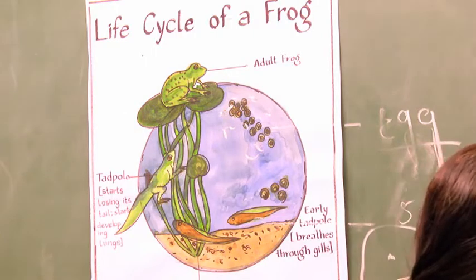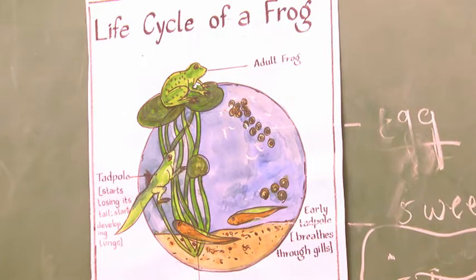What is metamorphosis? They may ask you in the test.